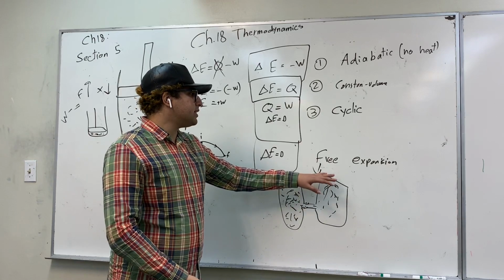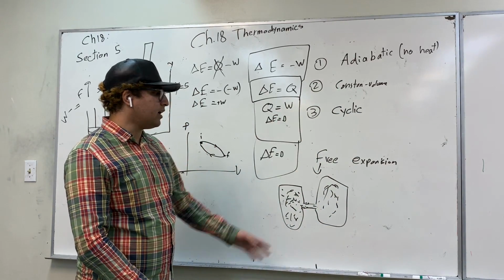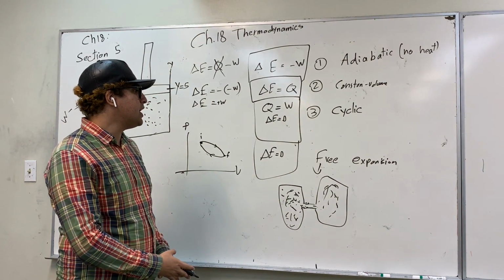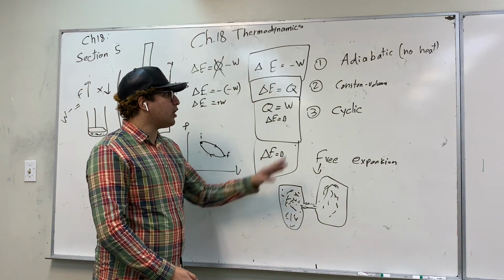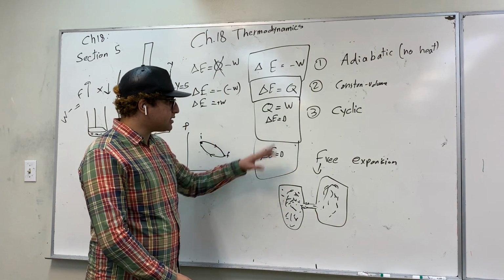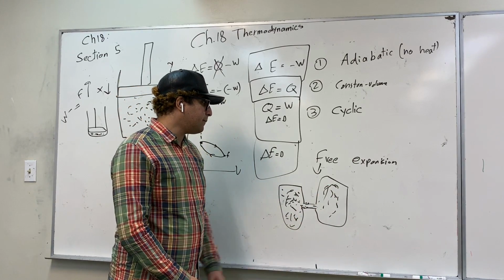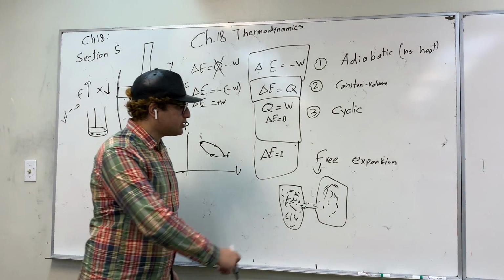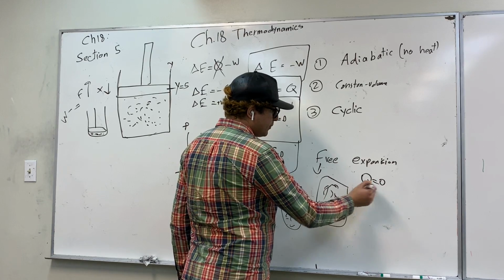So in a free expansion, it's an adiabatic process as well, because there's no heat transferred to the system or out of the system. So in any process that heat is not involved, we call it adiabatic. So our last case is also called adiabatic, and it's a free expansion case. So we know that in this case, heat is 0.